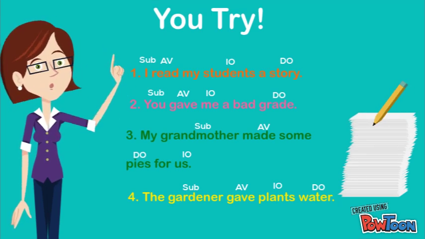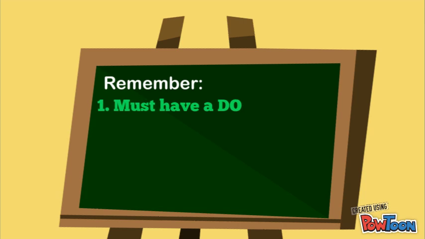How'd you do? That's pretty much it. Here are the key things to remember about indirect objects. 1. You have to have a direct object in order to have an indirect object. 2. It's the only major sentence part that could be in a prep phrase. Subjects, verbs, direct objects, predicate nominatives, and predicate adjectives can't be.